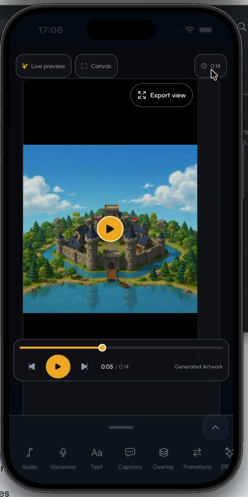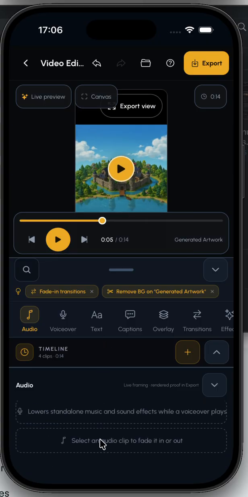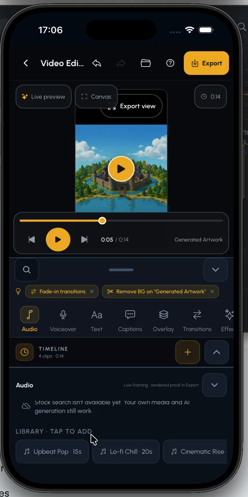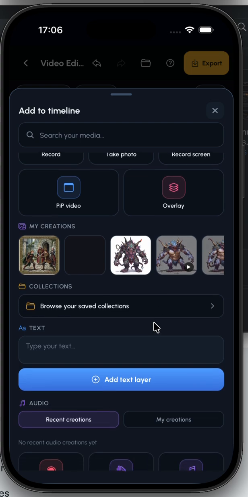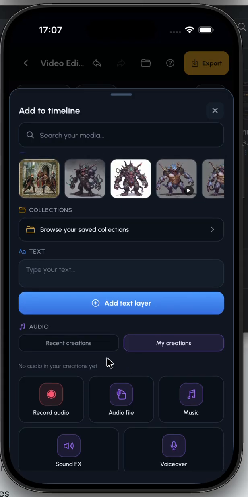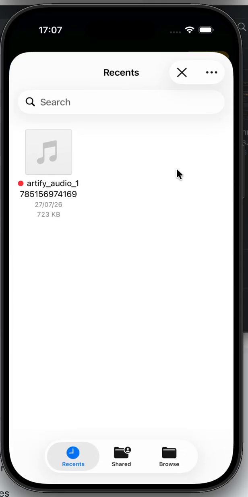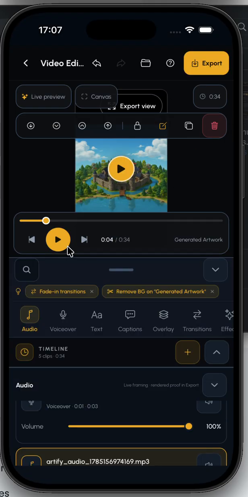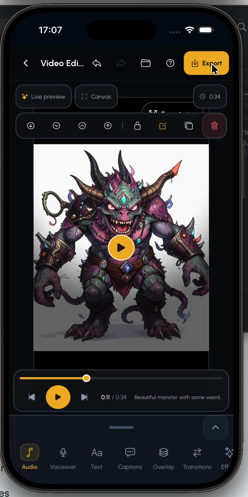We can generate audio based on the music or on the things that we are doing. We can upload from our device or from our creations. For example, here you can hear some sound and export that.